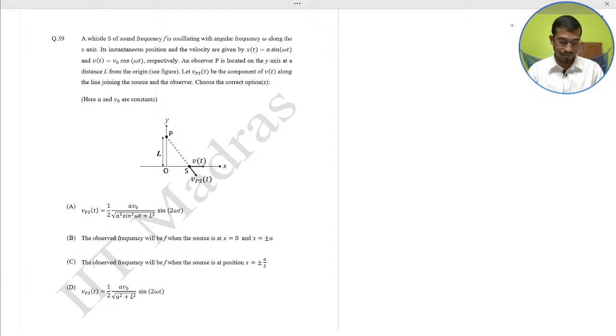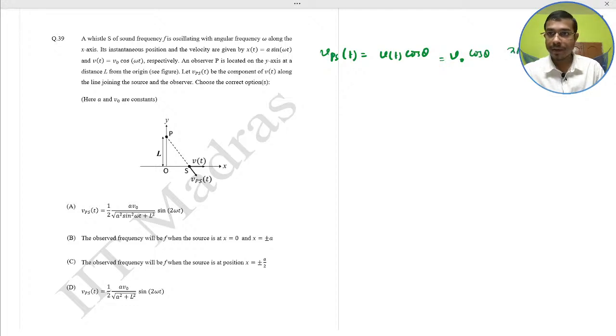Check the 4 options. The velocity of P_s at time t is V_t cos theta, which is equal to V naught cos theta, putting in the value, x_t divided by root over L square plus x_t square.